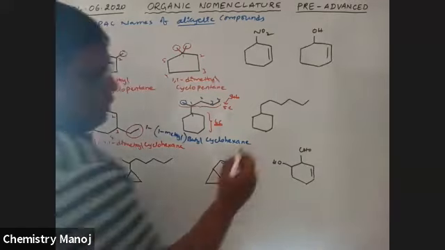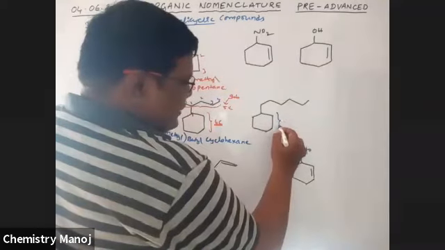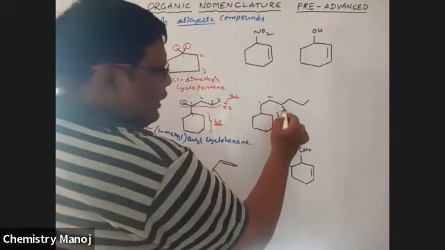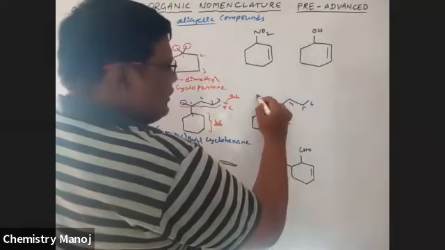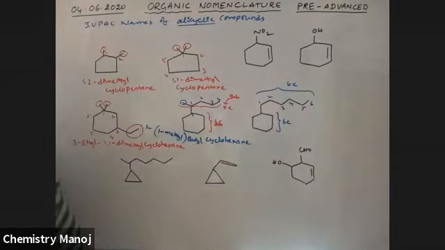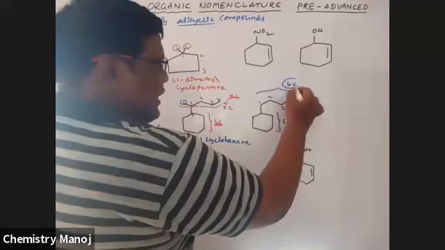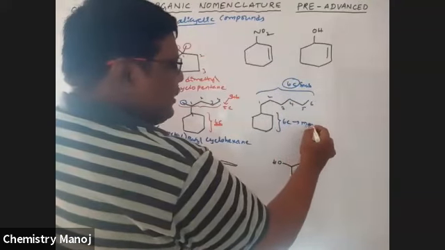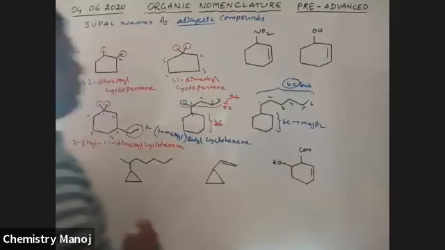This ring contains 6 carbons. Here 1, 2, 3, 4, 5, 6. This one also contains 6 carbons. This one is taken as a side chain, a substituent. This is taken as the major group.